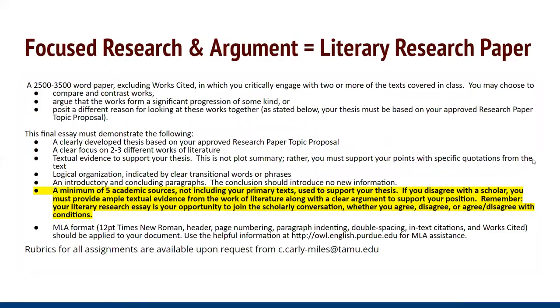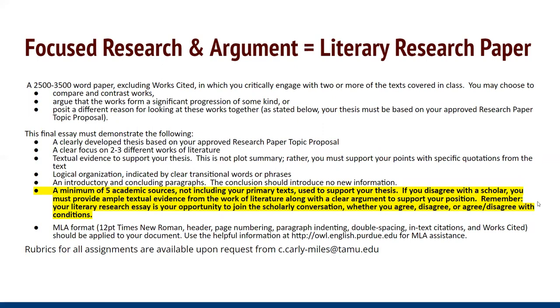Finally, the course will culminate in focused research and argument, the literary research paper. For the literary research paper, they'll be using a minimum of 5 academic sources, not including primary texts, to support their thesis. And here's where I emphasize something that is emphasized throughout the OER.